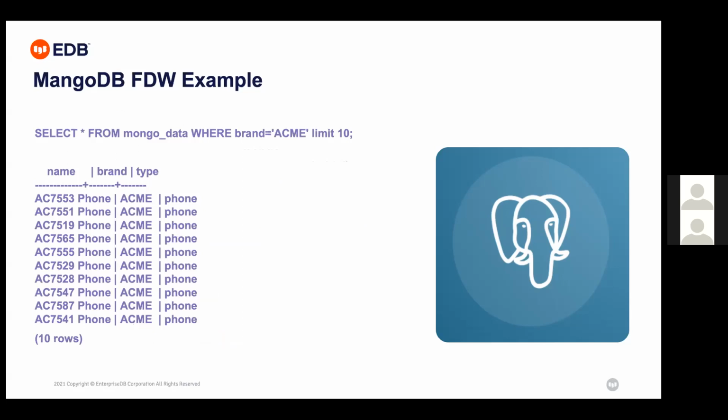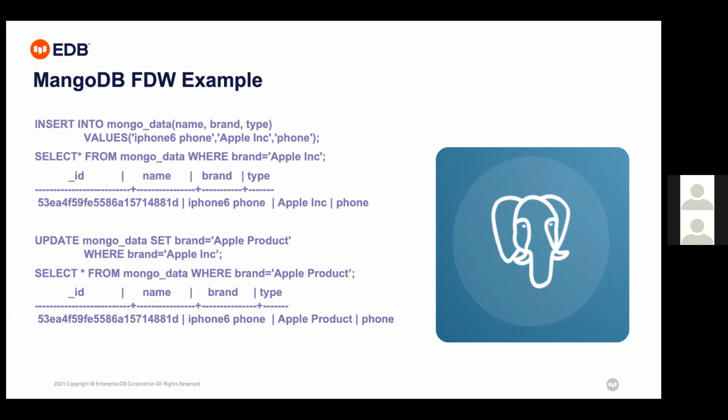So here is an example where there is data in a text, document format in MongoDB, and I'm selecting it from my PostgreSQL server. It's like I am working on my native table. So: select star from Mongo data where brand is Acme limit 10. Another way, I can insert into Mongo data the same way.